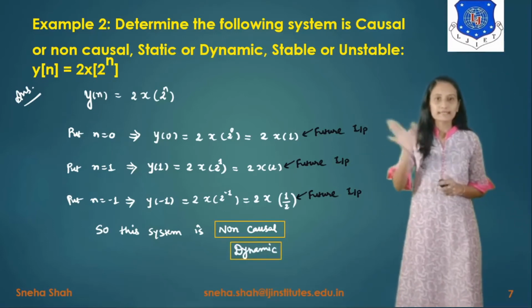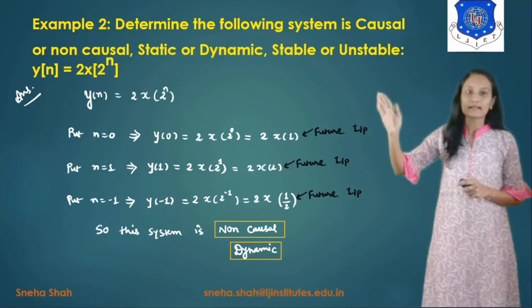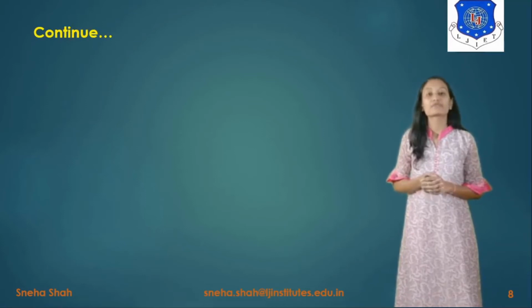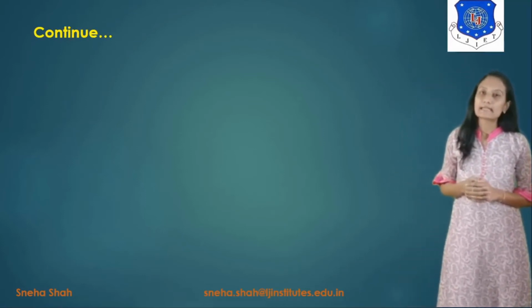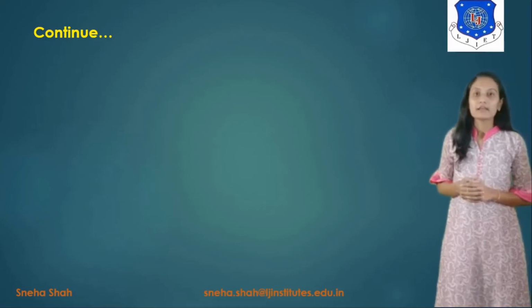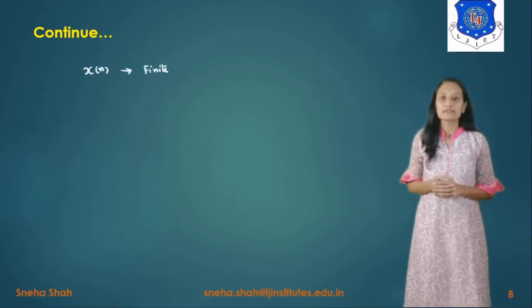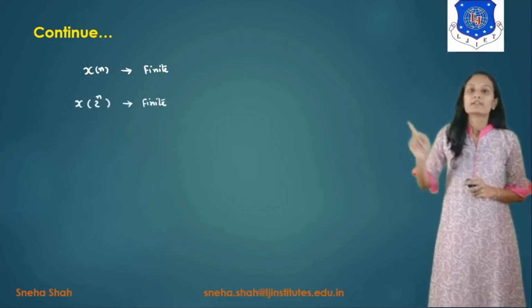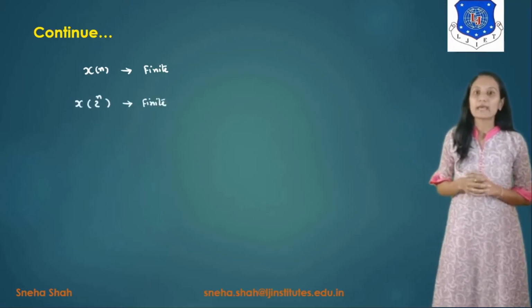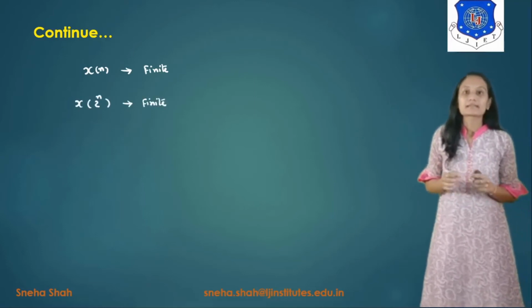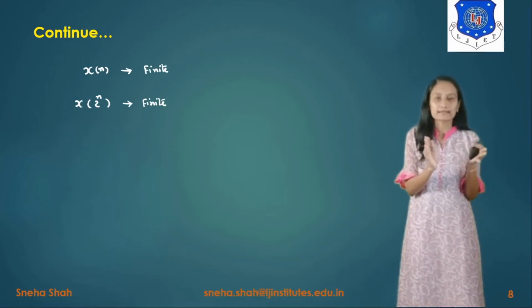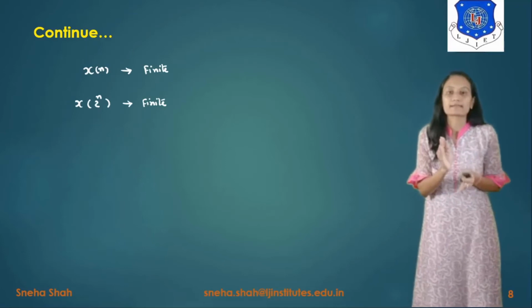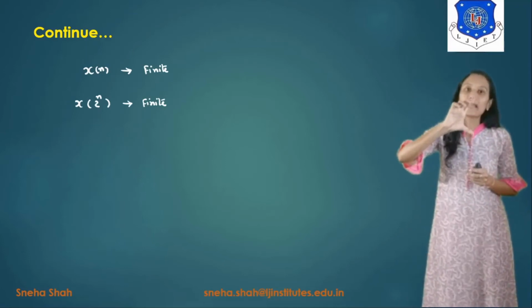Now if you want to solve the same example for the stable or unstable system, for that we will take the input signal as finite, so the output should also be finite. Otherwise it will be considered as an unstable system, right? So starting with input signal x of n as a finite number, the value of x of 2 raised to n will be finite, because x of something gives you the change in the x axis. It will not change the y axis. So the amplitude will remain as it is.